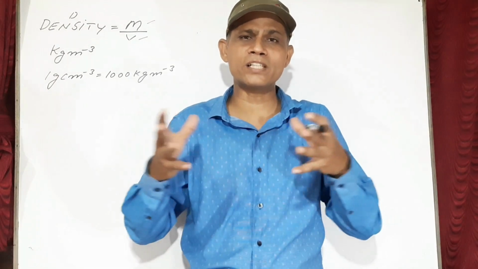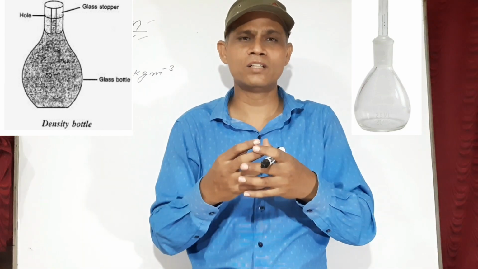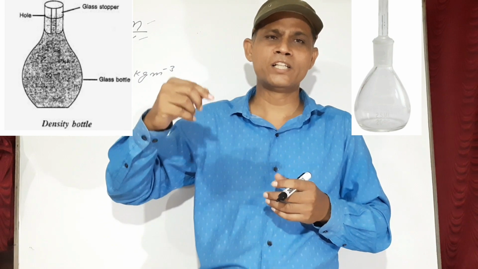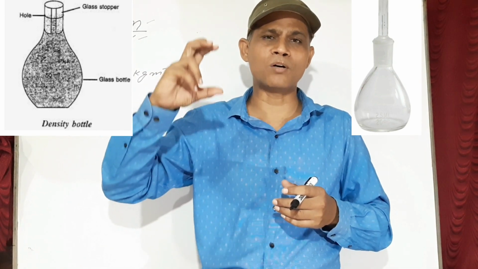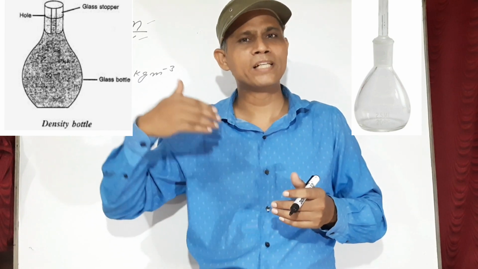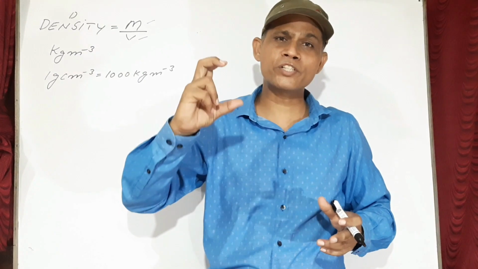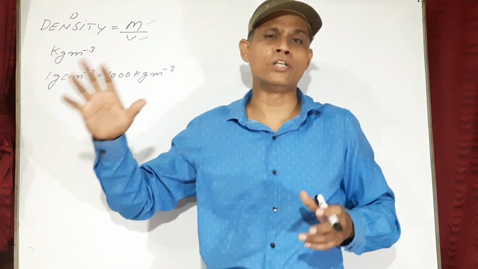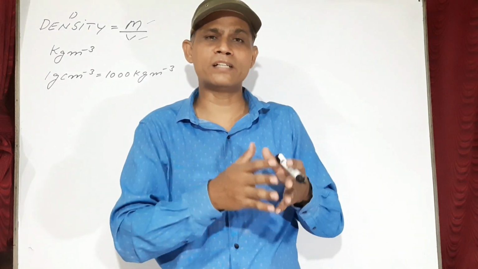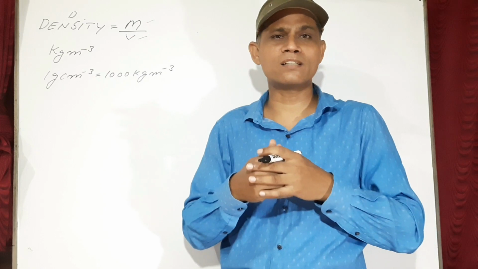One more thing is, what is a density bottle? A density bottle is nothing but a glass bottle which has a mark on it, and when you fill it completely, you have a definite amount of volume. It may be of 25 ml, it may be of 50 ml. When it is completely filled, you have a fixed amount of volume. So that is also used to calculate the density of the substance. And sometimes the question is asked in another way.